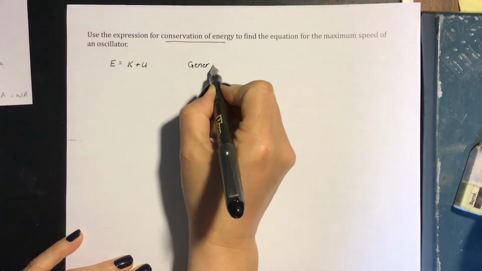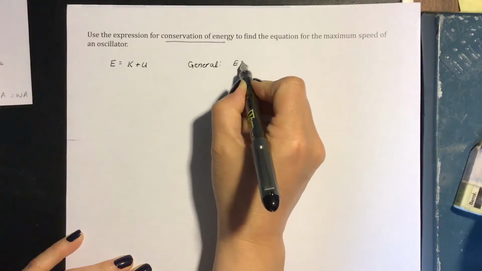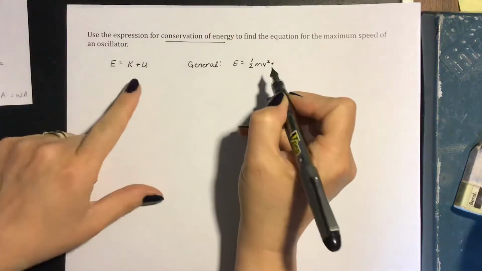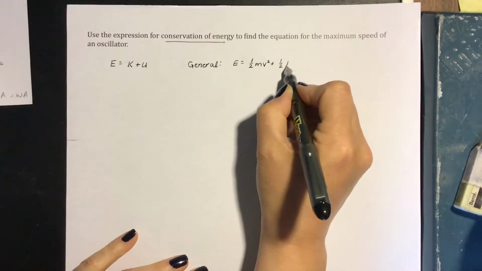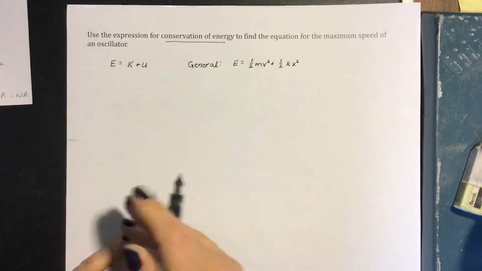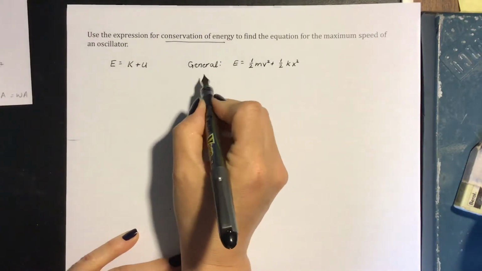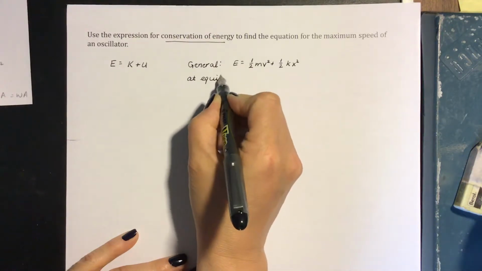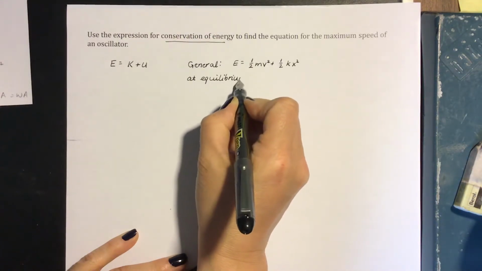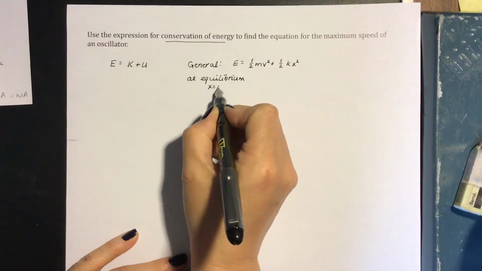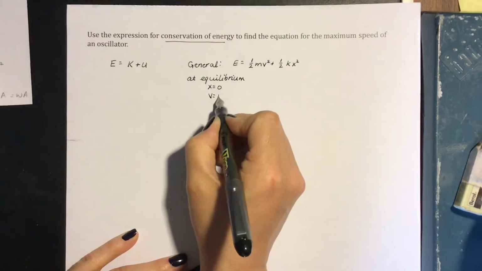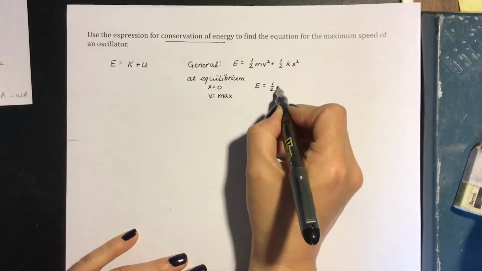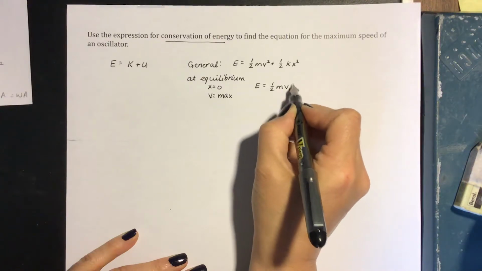the energy is the kinetic, that's a half mv squared, plus the potential, that's a half kx squared. So there's one expression for our energy. If the oscillator is at the equilibrium, we know that the position equals 0 and the velocity is a maximum, so that our energy is 1/2 times m times v maximum squared. Put in x equals 0, we get 0 for the potential energy.